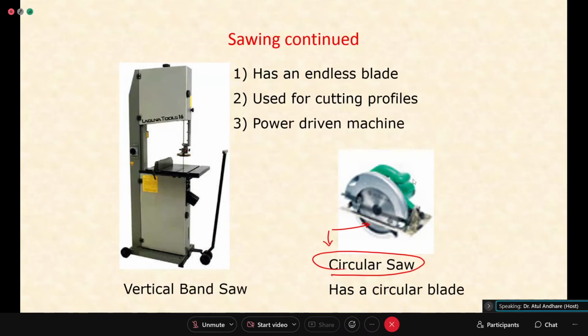This can be portable or a fixed machine on the shop floor. The blade will be bigger on the shop floor because it is a stationary machine, and you feed the wood across it. If it is portable, you move the saw blade across the wood. In metal cutting also you can have a circular saw.